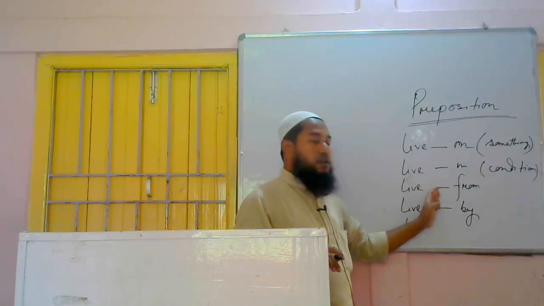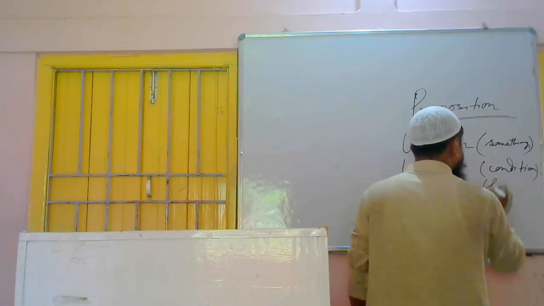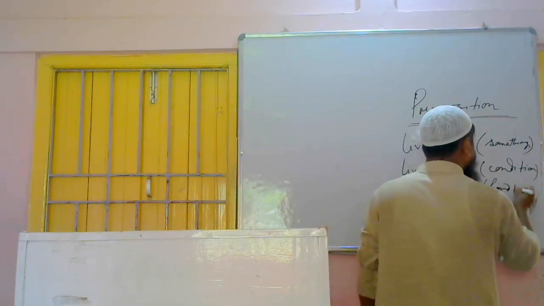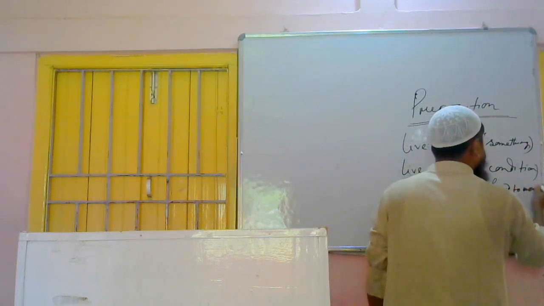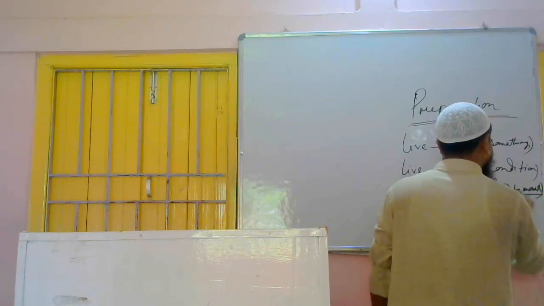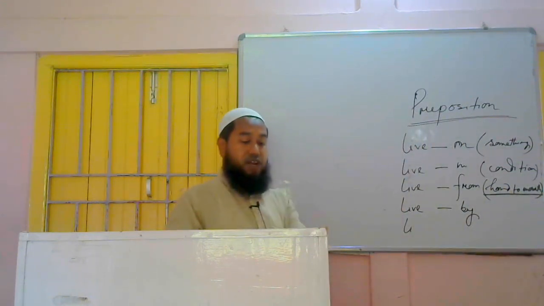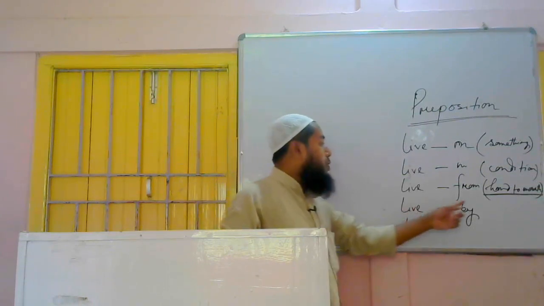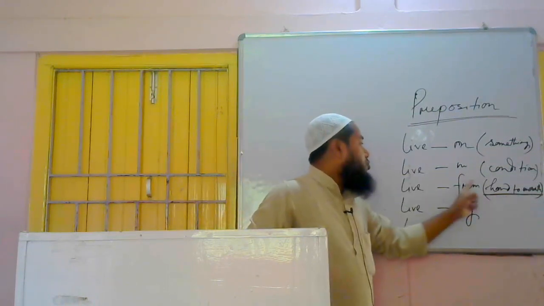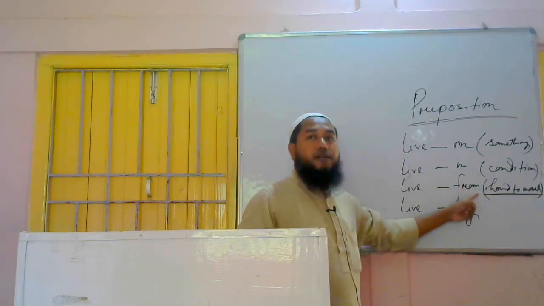Live from: whenever we get this phrase, hand to mouth, which means daily earning. If somebody earns, then only he can eat, otherwise not. This is hand to mouth. Whenever we get it, we have to use live from. So he lives from hand to mouth.